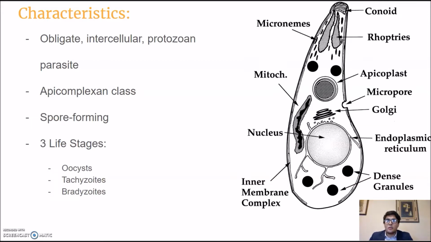Because they come from this certain class, they have a different sort of structure and some different organelles we don't typically see. And because of this, they are just better at penetrating into cells, and then those organelles work in conjunction to suppress the immune system. All that's actually pretty interesting. I'm not going to go into that too much here, but if you're interested, look into this class of parasites. Because they're spore-forming, they also are quite resistant and persistent throughout the environment, and because of that, they're quite prevalent.